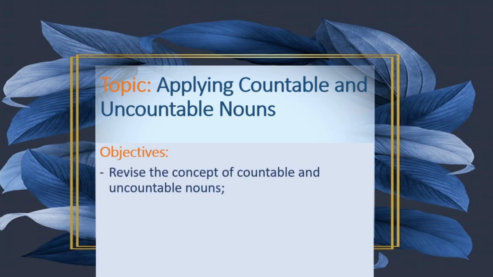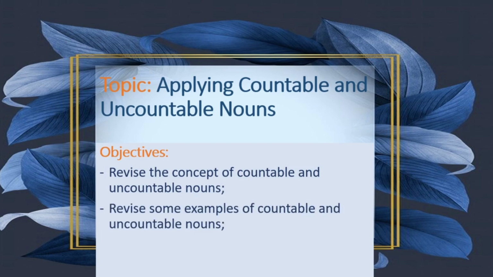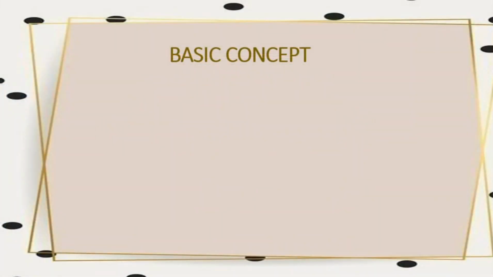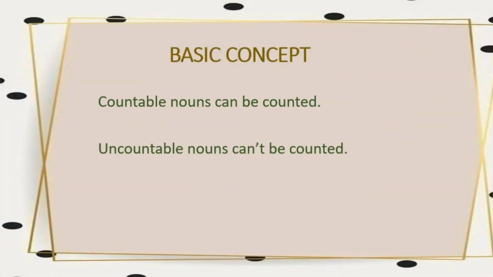Objectives are to revise the concept of countable and uncountable nouns, revise some examples of countable and uncountable nouns, and also to answer applied questions on countable and uncountable nouns. From your previous classes, I want to believe that you know that countable nouns can be counted and uncountable nouns cannot be counted. Okay, so that's the basic concept.